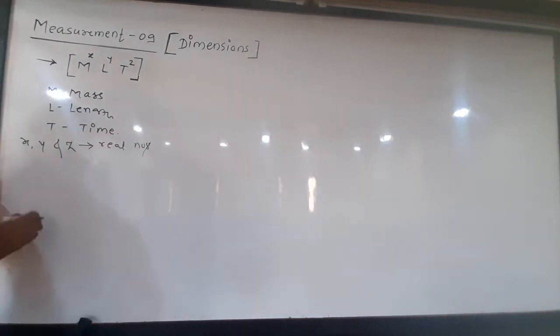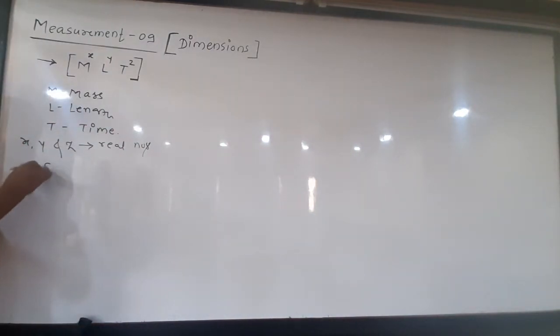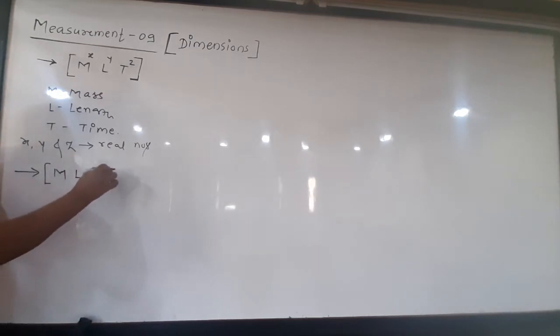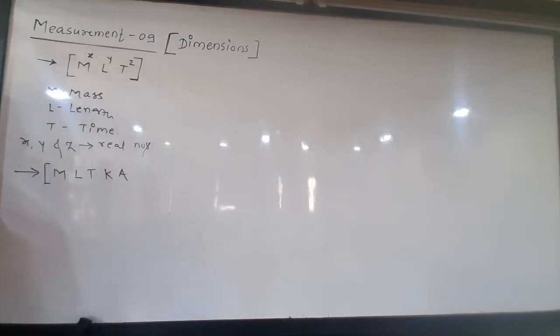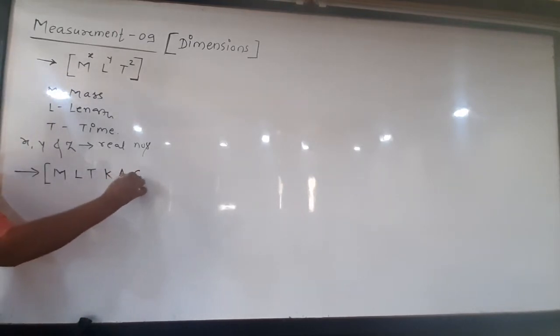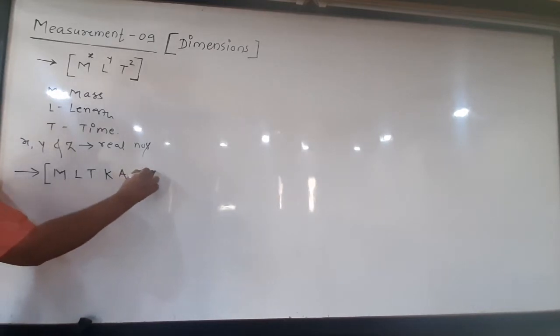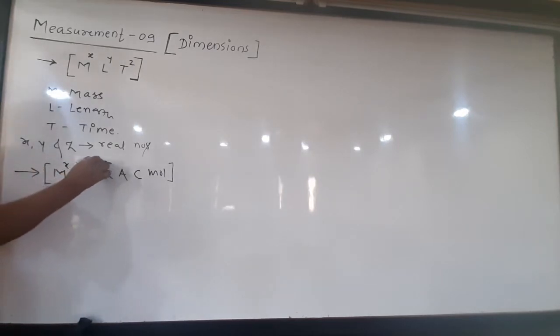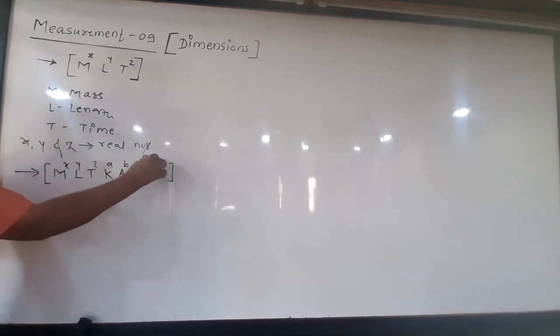Or sometimes they may consist of other fundamental quantities also as per the requirement. Apart from M, L, T, mass, length, time, which are the remaining fundamental quantities? Temperature is denoted by K. Electric current is denoted by A in dimensions. Then luminous intensity, candela, denoted by C. And last is the amount of substance denoted by MOL, having different powers, maybe A, B, C, D.